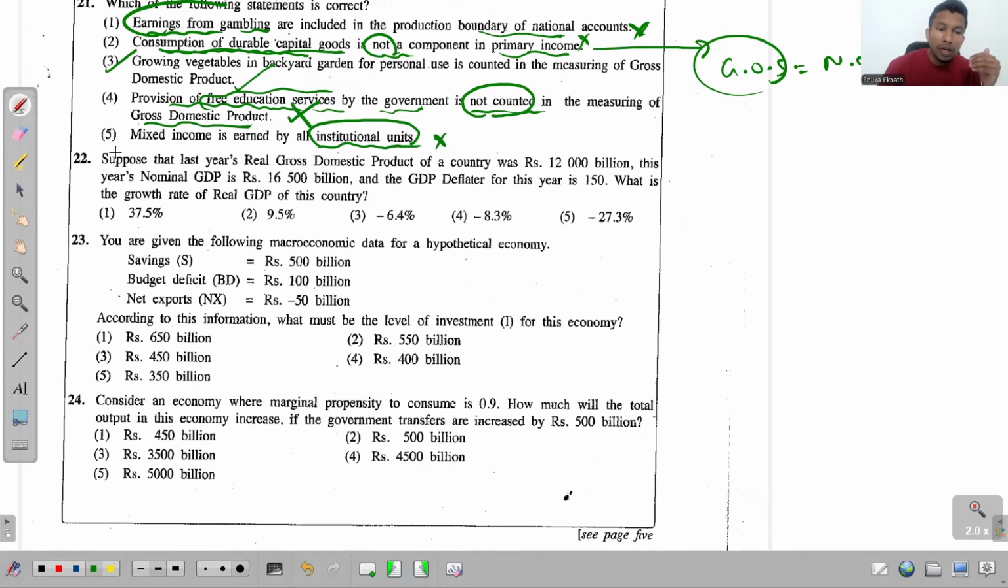Right. Look at this question 22. Suppose that last year's real GDP of a country was 12,000. This year's nominal GDP is 16,500. And the GDP deflator for the year is 150. What's the growth rate of real GDP of this country? Growth rate of real GDP.